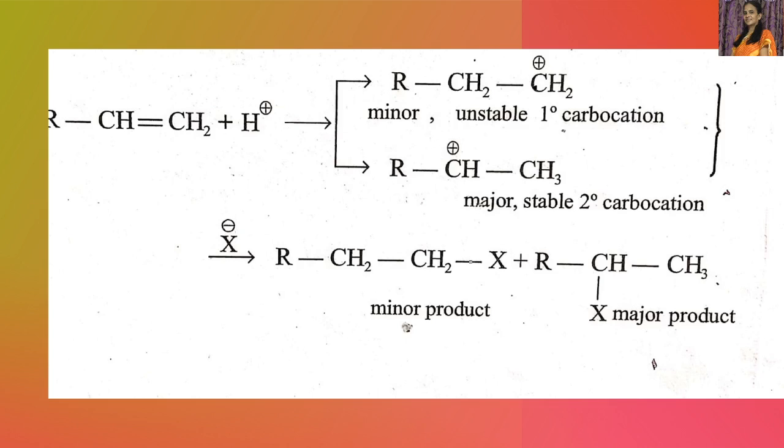Because of that, we get this as the major product. This is about the addition of HX to unsymmetrical alkenes, which is governed by a rule known as Markovnikov's rule.